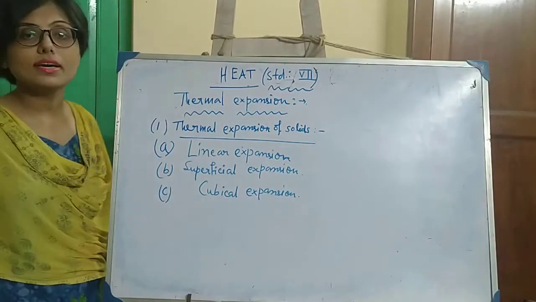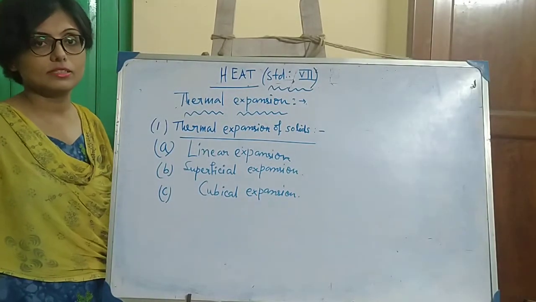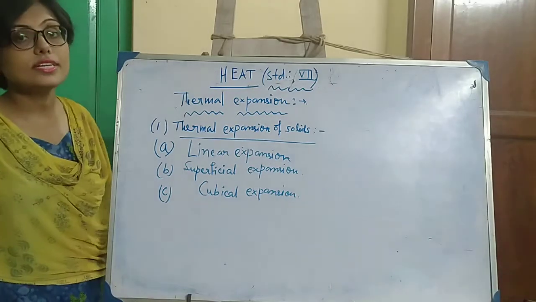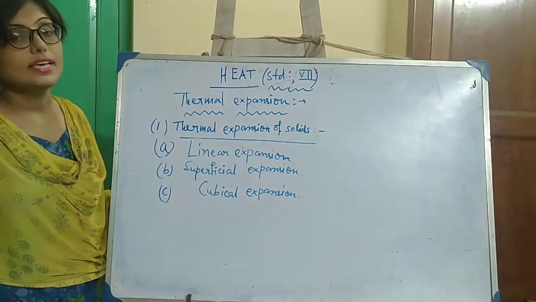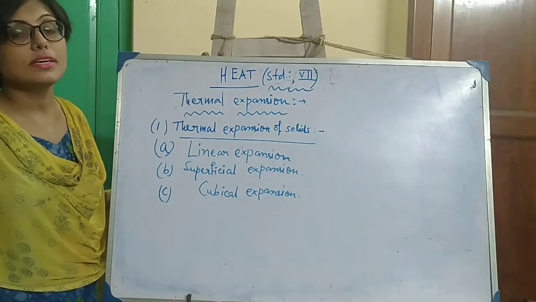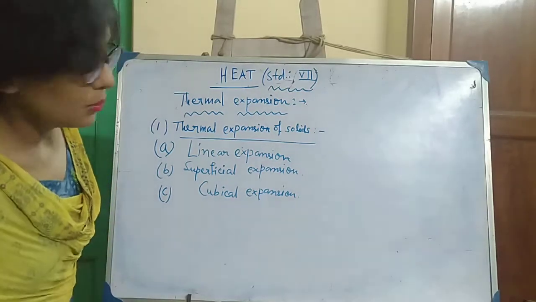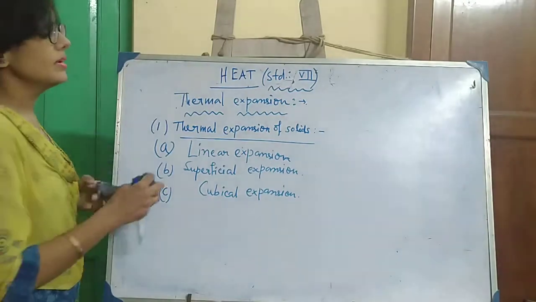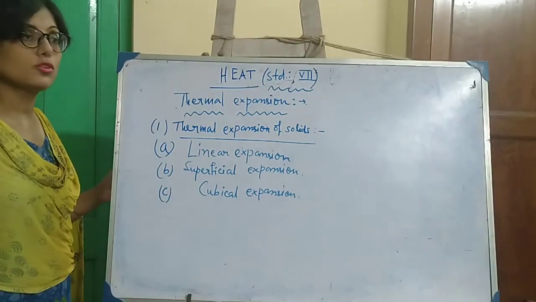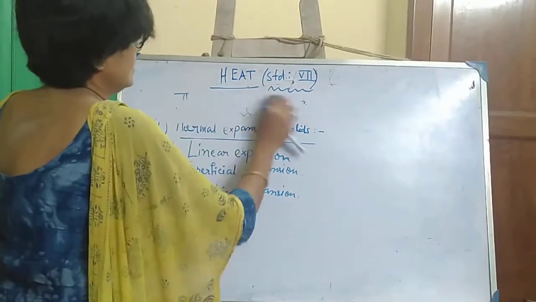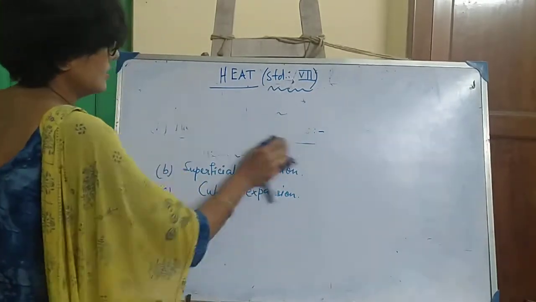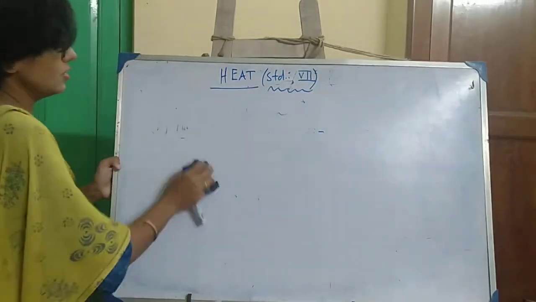Cubical or volumetric expansion: when a three-dimensional solid object is heated, its volume is increased. We shall first discuss linear expansion of solids.